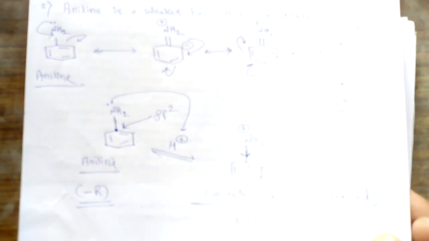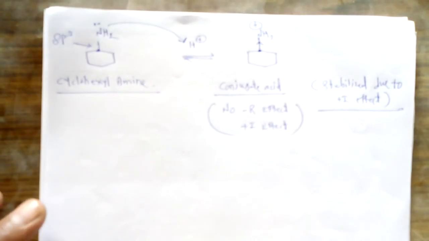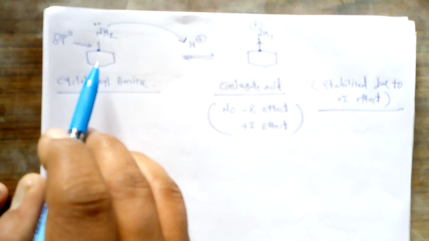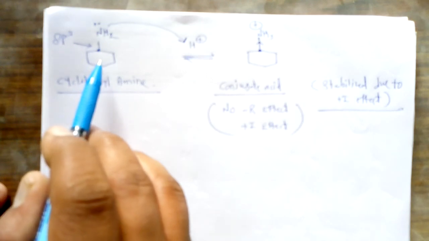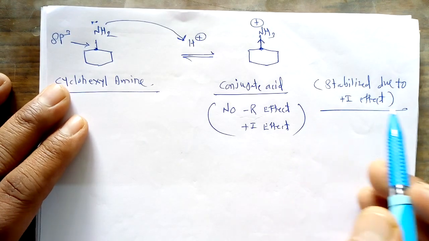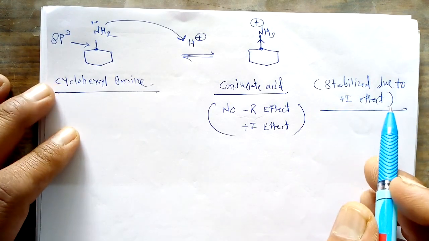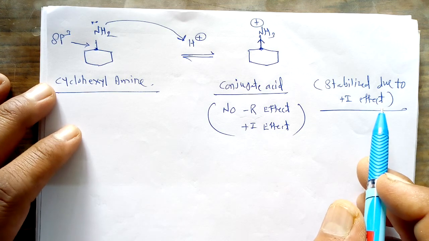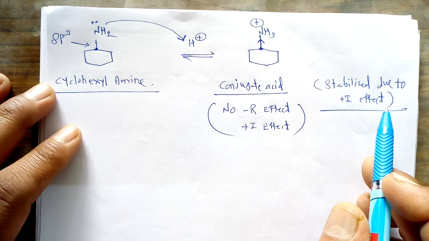Both these cases are absent in cyclohexylamine: the lone pair is not in conjugation with the cyclohexyl ring, and the conjugate acid formed is stabilized due to the plus I inductive effect. So due to these two reasons, cyclohexylamine is a stronger base than aniline.